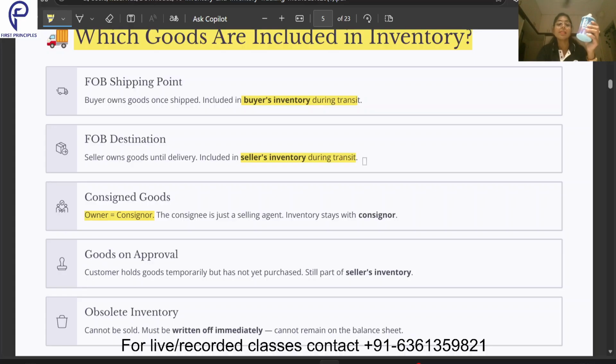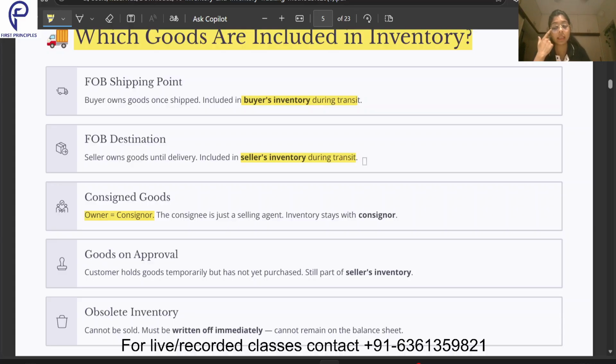If people come and they like this, I will sell to them, otherwise I will return it back to them. So this is termed as goods on approval. That means the customer is holding it temporarily, they have not purchased it. The salon owner is not sure whether he's going to buy it or not. So in that case, this particular inventory will be a part of my books of accounts. It will be in the seller's inventory.